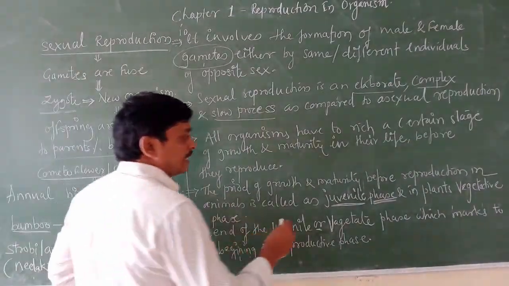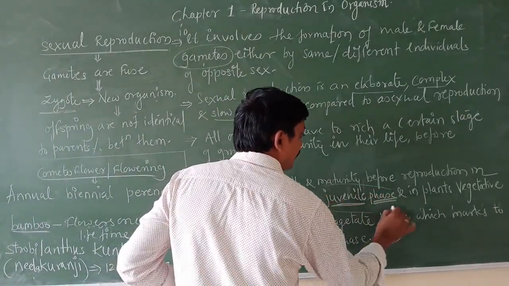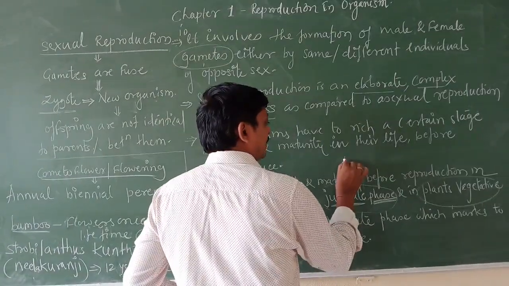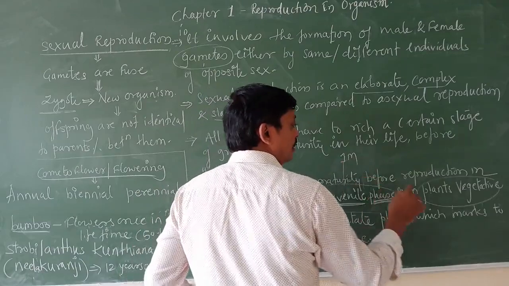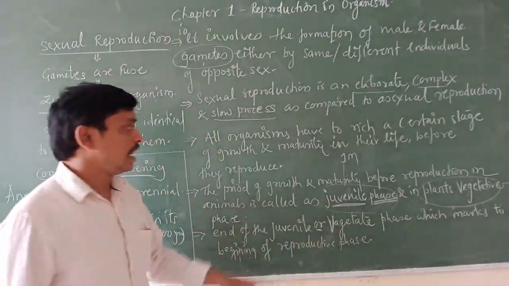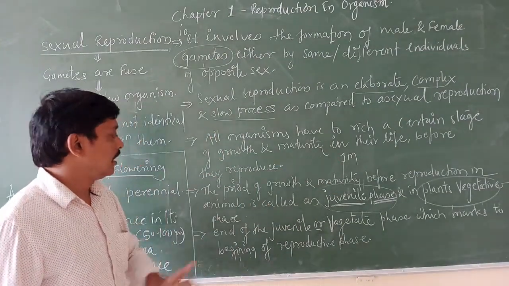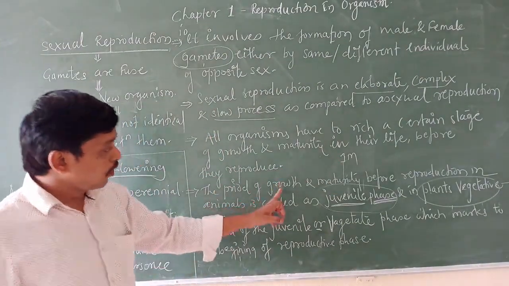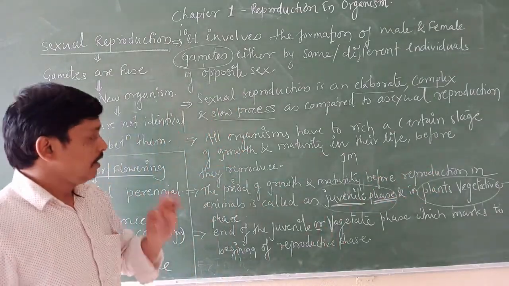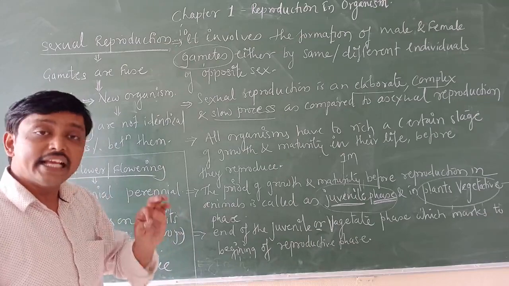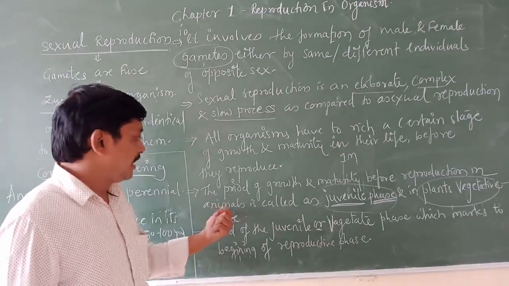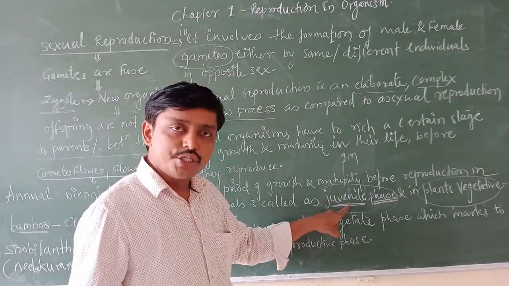So these things are very important for a one mark question. What is juvenile phase? What is vegetative phase? The answer: the period of growth and maturity before reproduction in the lifetime of an animal is called the juvenile phase.